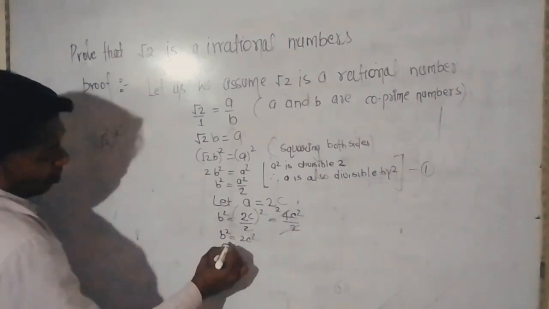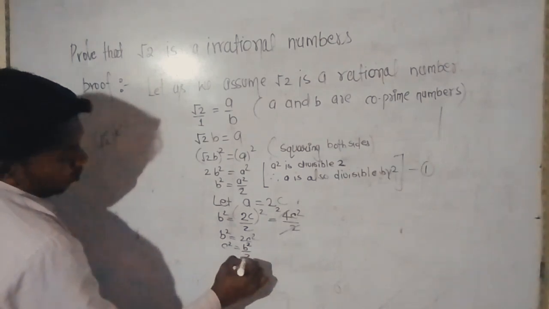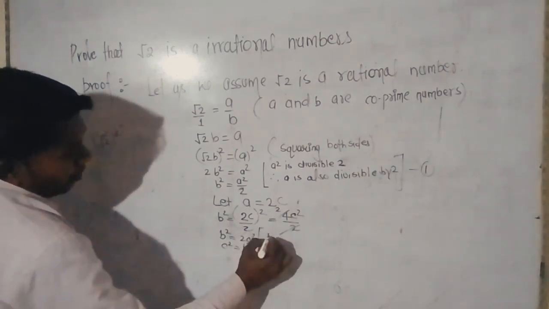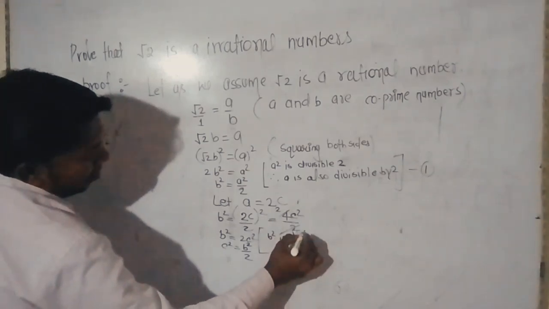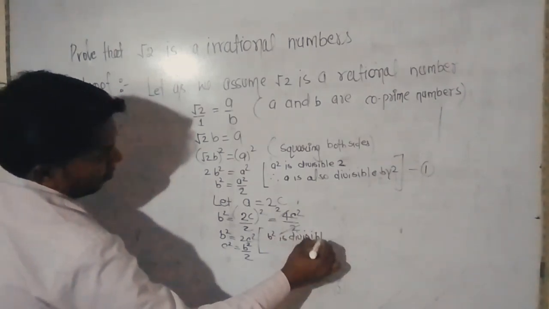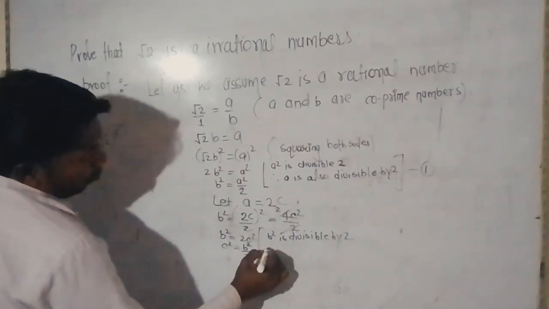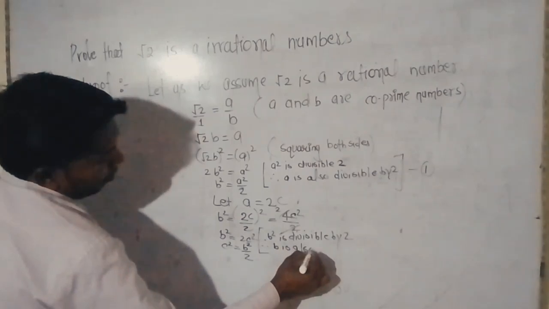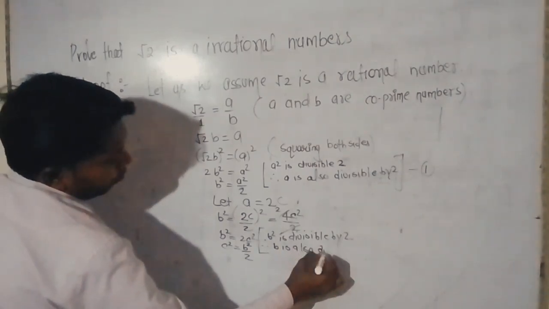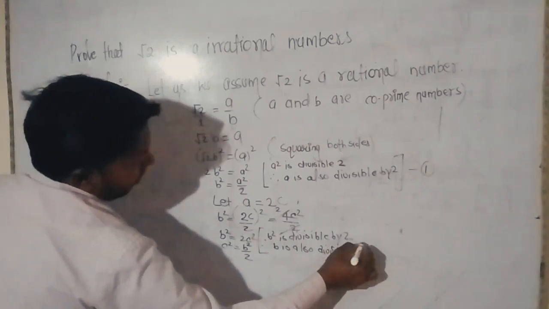So c square is equal to b square by 2. Once again, b square is divisible by 2, so b is also divisible by 2.